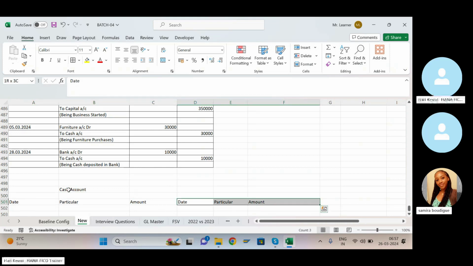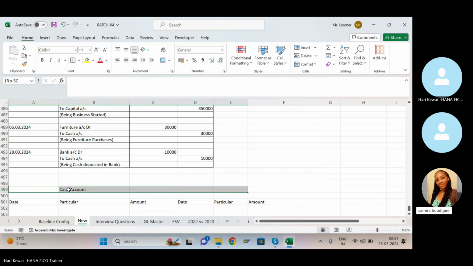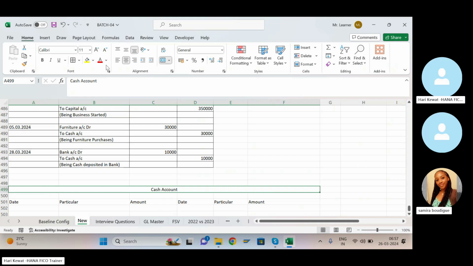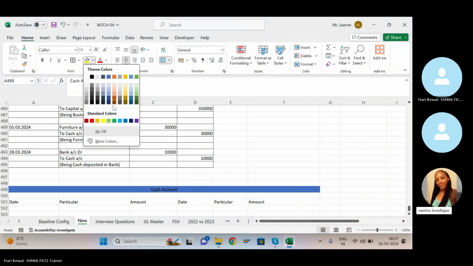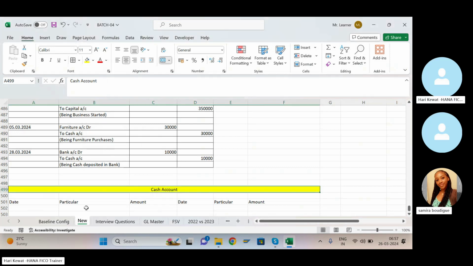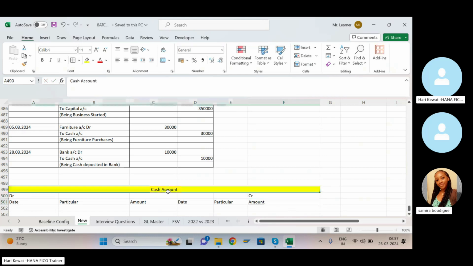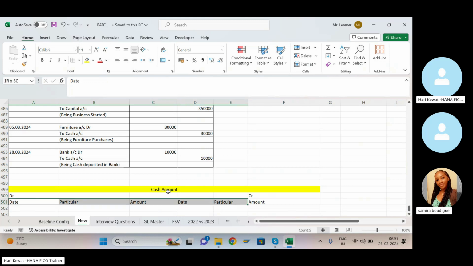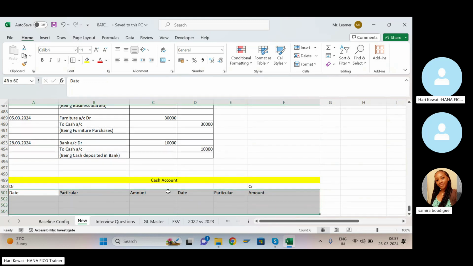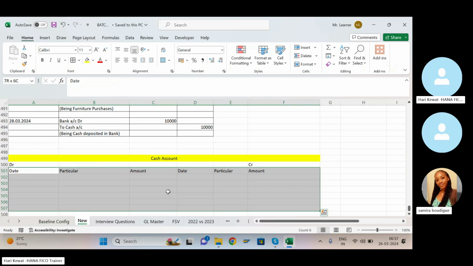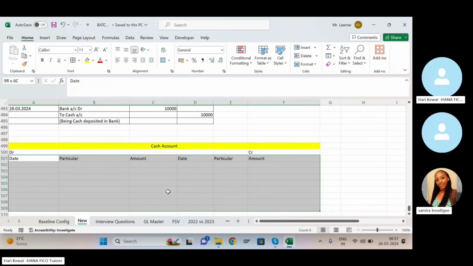Correct, Pallav? Correct, sir. Correct me, after a long time I may also forget. So this part is debit and this part is credit. Now in this cash account, whichever transaction happens on the debit side, you have to put in the debit. Whichever transaction happens on the credit side, you have to put in the credit.